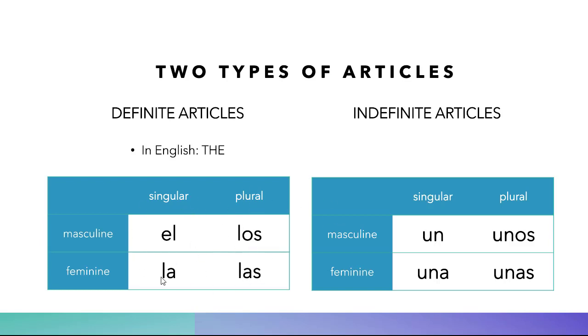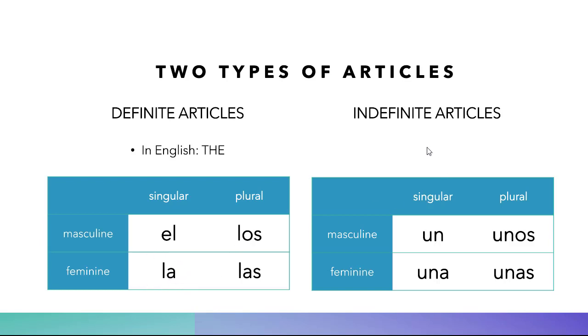You'll have to choose one of these to make it match whatever noun it goes with. Let's say amigos, remember? Los amigos, the friends. So if you have a noun that is masculine and plural, you're going to use this one. If the noun is feminine and plural, you'll be using this one. If the noun is masculine and singular, libro, you'll be using this. And if it's feminine and singular, you'll be using this one.